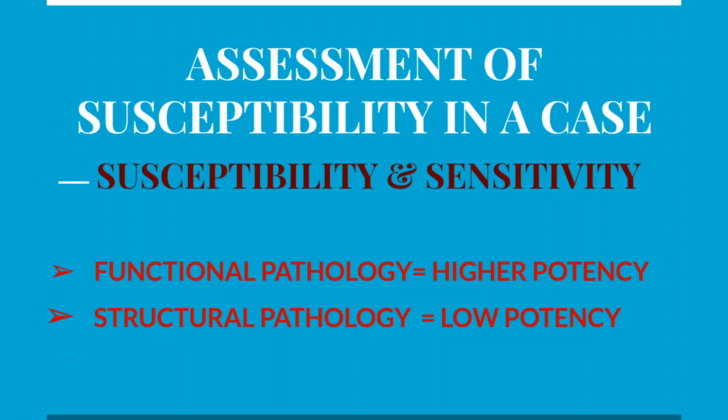Structural pathology, you give low potency. If microscopic or macroscopic changes are there, then it is a structural pathology, and in such cases you have to give low potency.